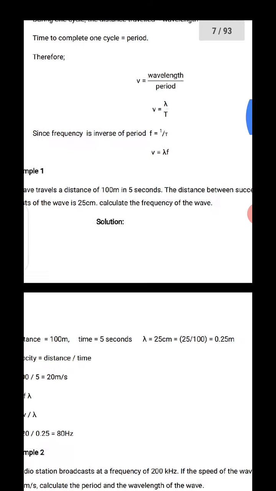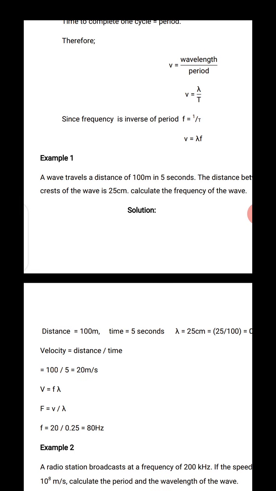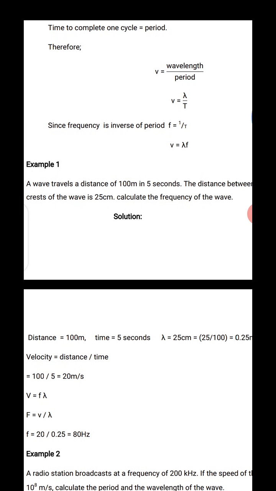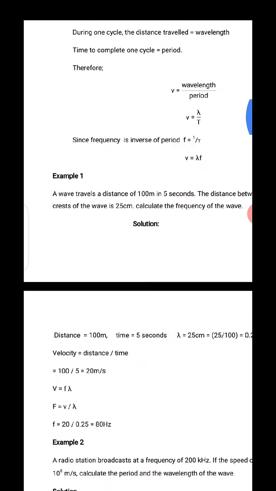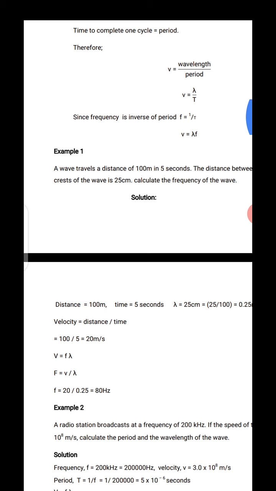Now look at this question. A wave travels a distance of 100 meters in 5 seconds. The distance between successive crests of the wave is 25 centimeters. Calculate the frequency. A wave travels a distance of 100 meters in 5 seconds. That is a linear distance, so that is for v. We have been given distance and time, and we can get our velocity from there, which is distance over time.